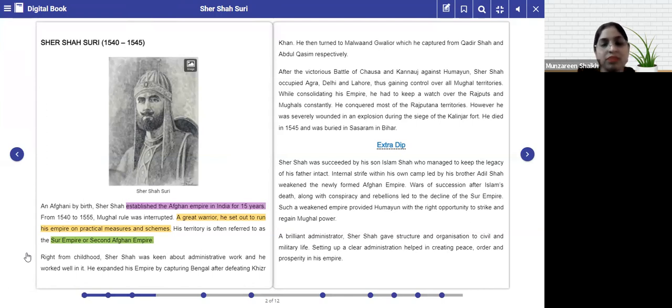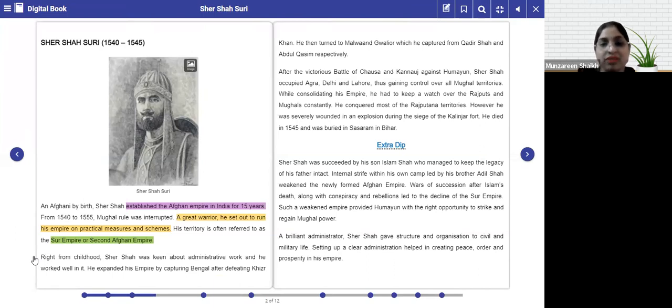This happens in most of the Indian movies as well. In the palace, if you have a person who is working for the king, he learns from the king all the strategies and administrative policies, and then he is the one who aspires to become the next king, to take up the next throne, right? Similarly it happened with Sher Shah Suri.